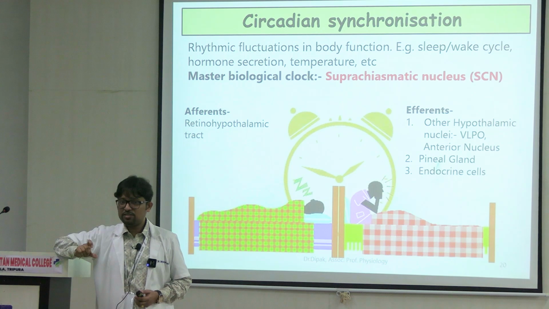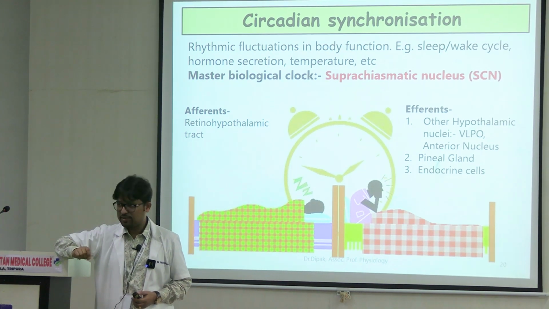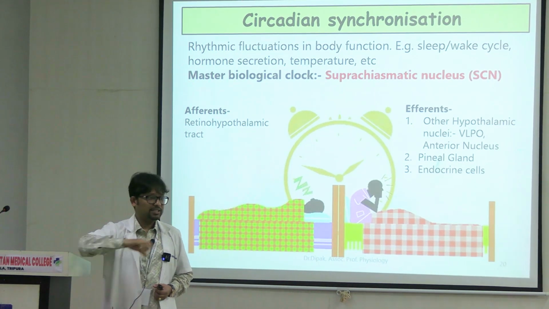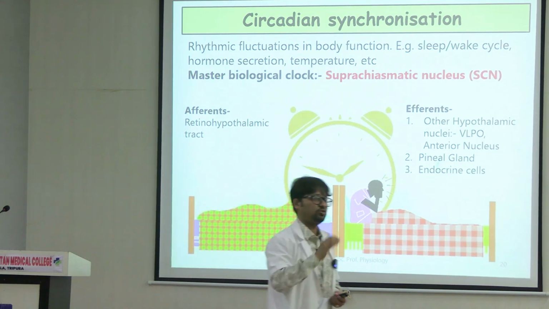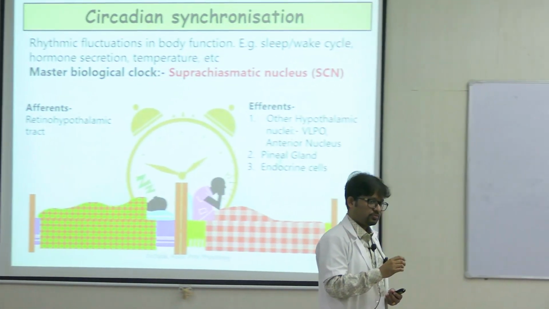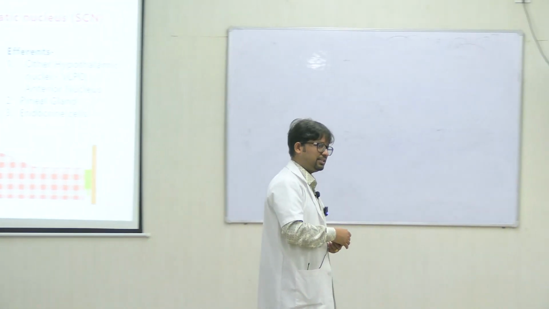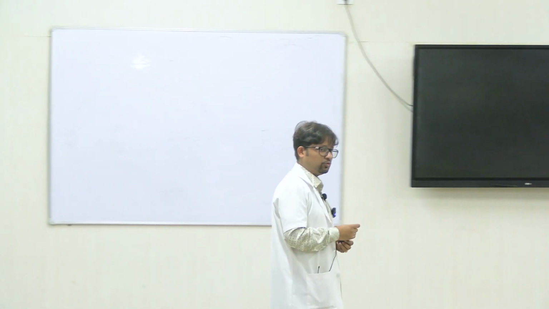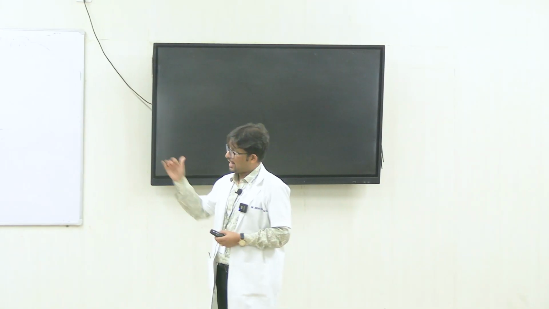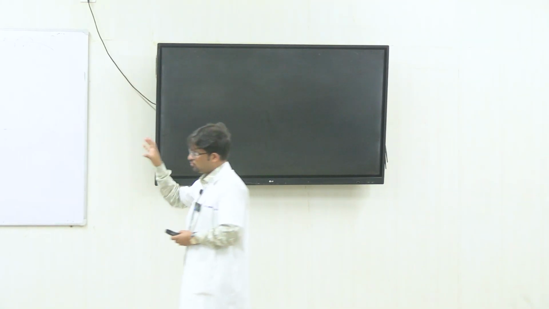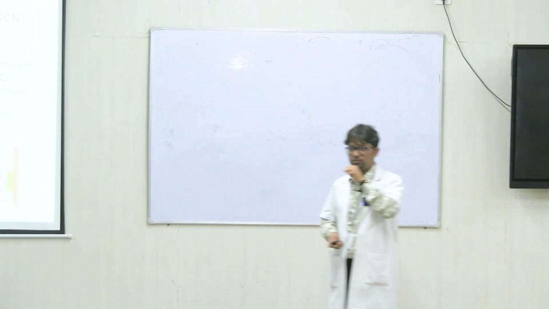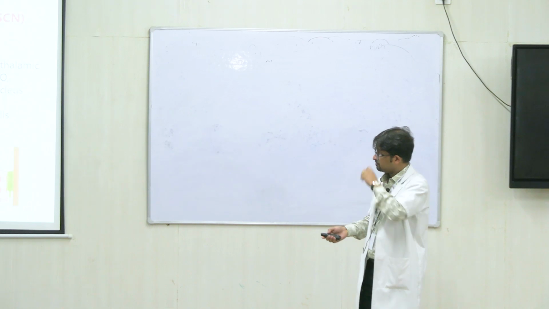So this stimulus is called a Zeitgeber, right? And light is considered to be the strongest such cue. There can be some other cues also, like exercise or movement, but of all of these, light is the strongest cue. So that's why the suprachiasmatic nucleus of the hypothalamus is important.